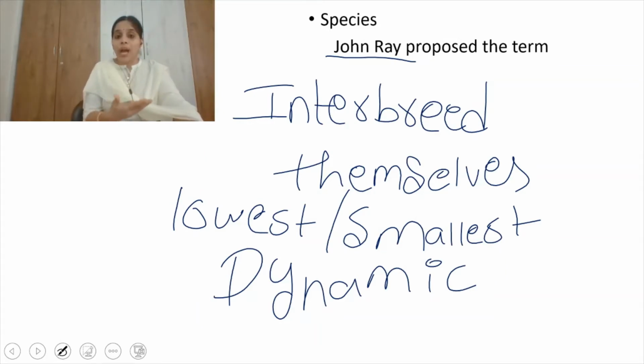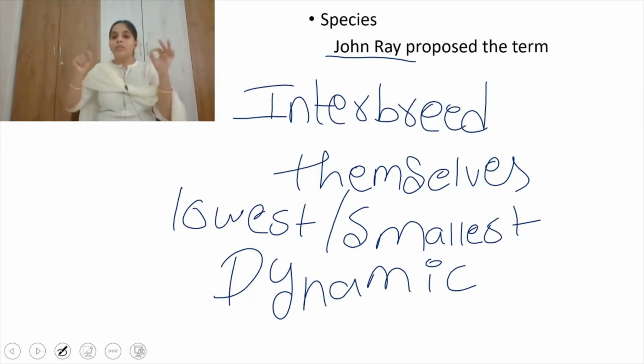This was proposed by Lamarck. Species are dynamic, continuously they produce changes, right? And if you observe the past species and present day species, you can observe a lot of changes. And one more particular thing is, the species which was present in the past, which has not evolved, cannot interbreed with the same species present in the present stage. A lot of changes occur in the species of the present stage, and if the species stayed in the past and did not develop any changes, it loses its capacity of interbreeding with the same species also, right?